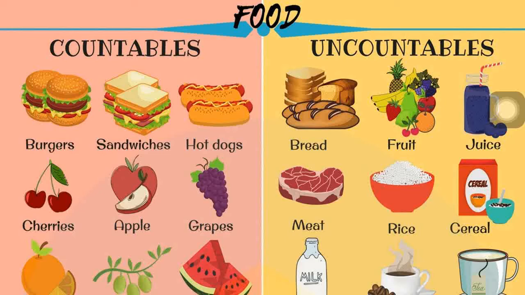Now here see some more examples. Countable, where you can count, here the fruits, the burger, 2 burgers, 3 sandwiches. In that way you can say. Whereas here juice is mentioned, then meat is mentioned, rice is mentioned, bread.